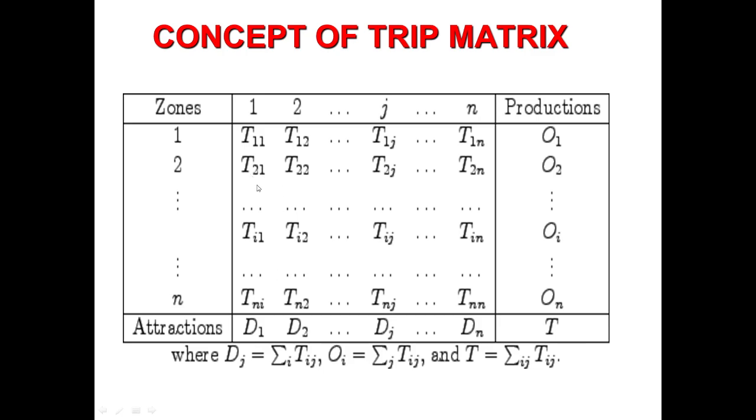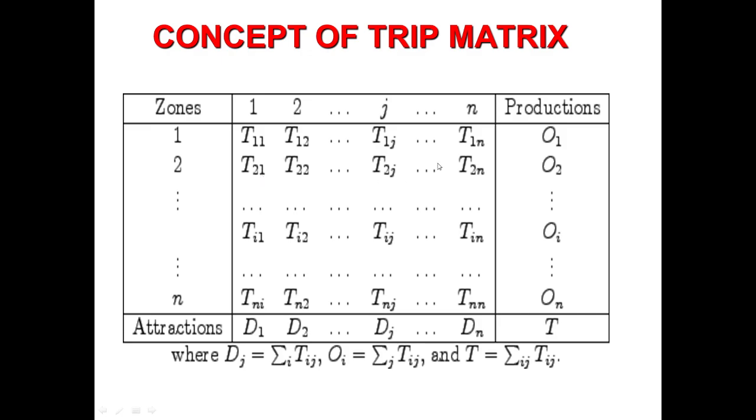Here you can see if we perform the column sum, we will get the attractions, in which the second subscript is the same, which denotes the destination, and the first subscript is changing, which denotes the origin.